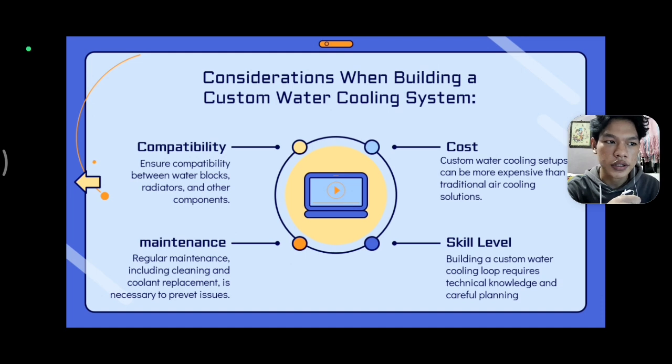The fourth one is skill level. Building a custom water cooling loop requires technical knowledge and careful planning. With normal knowledge, you can't build this PC, because it can leak and damage your own computer, so it can't be done with normal skill.